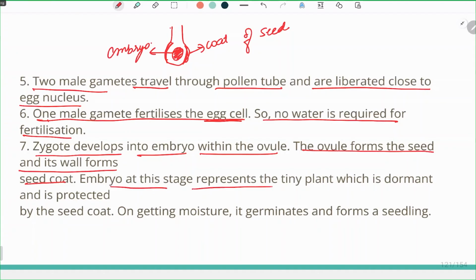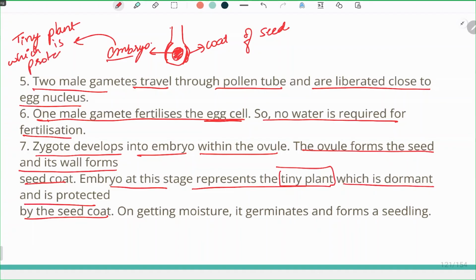The embryo at this stage represents a tiny plant which is dormant and is protected by the seed coat, which is formed by the layers of the ovule. Under moisture, this germinates and forms a seedling.